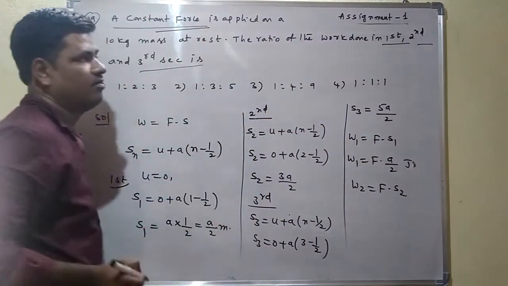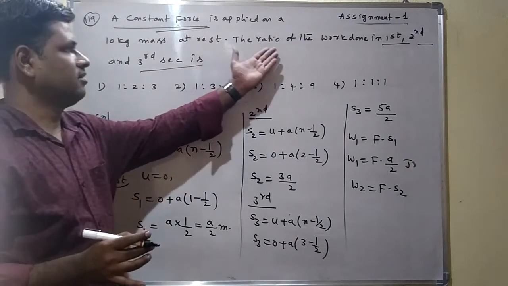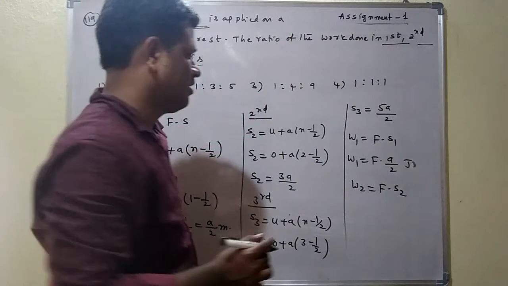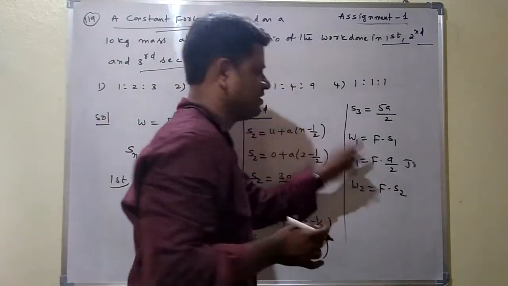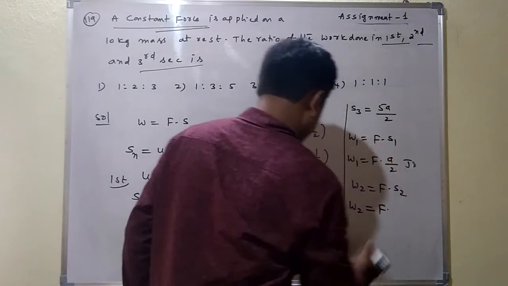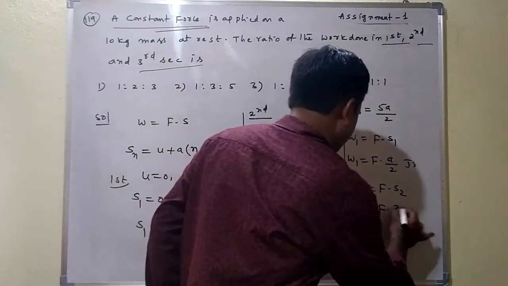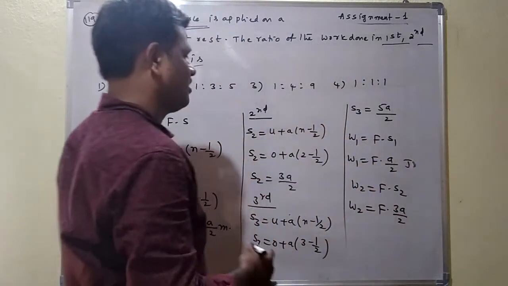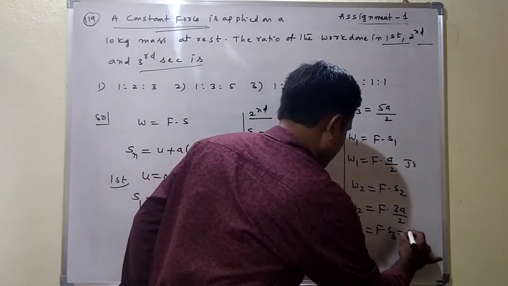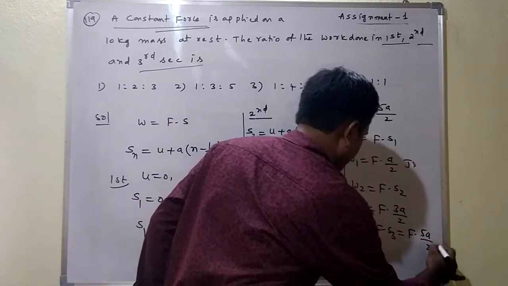Force is same for all the seconds. So W2 is equal to F into S2. S2 is equal to 3a by 2. Similarly, W3 also we can find here. W3 is equal to F into S3, that is F into 5a by 2.